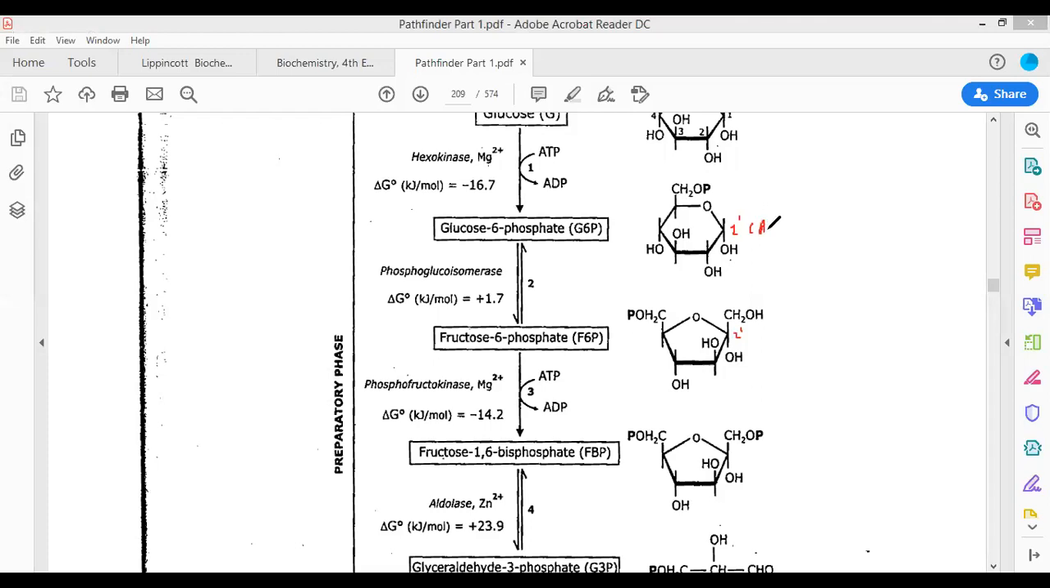In the case of glucose, it is always the first carbon atom that is anomeric, because it is the one that is responsible for ring formation. In the case of fructose, it is always the second carbon atom which is anomeric in nature.